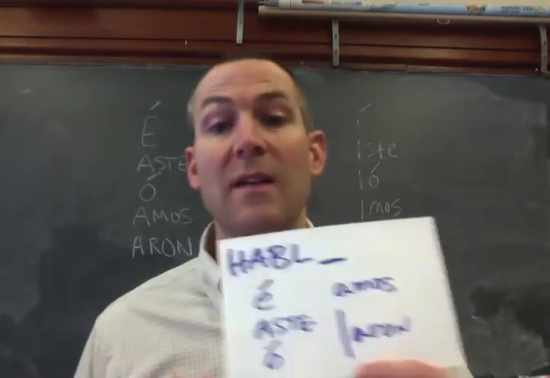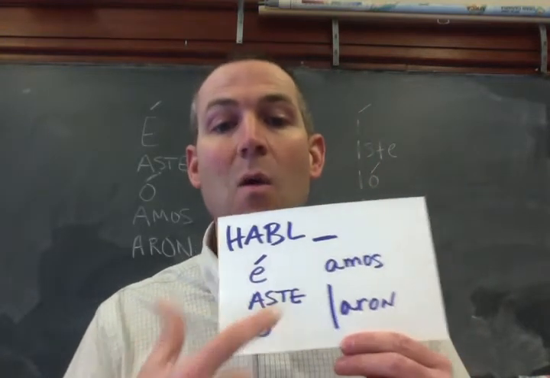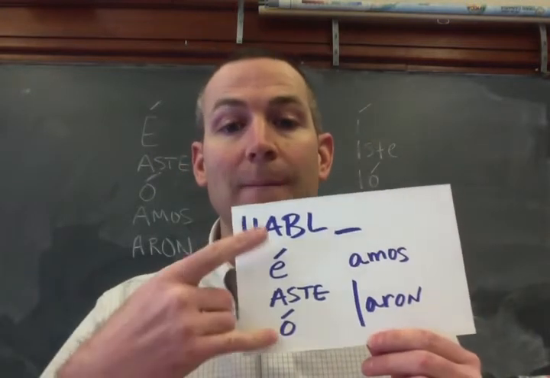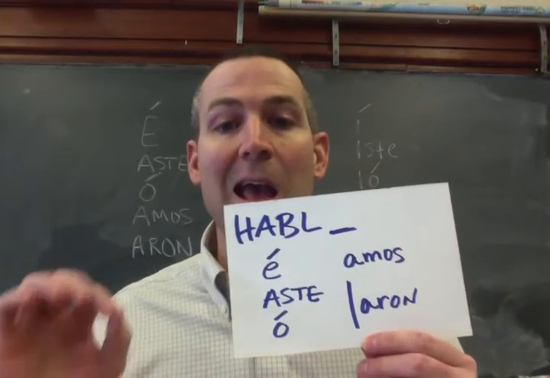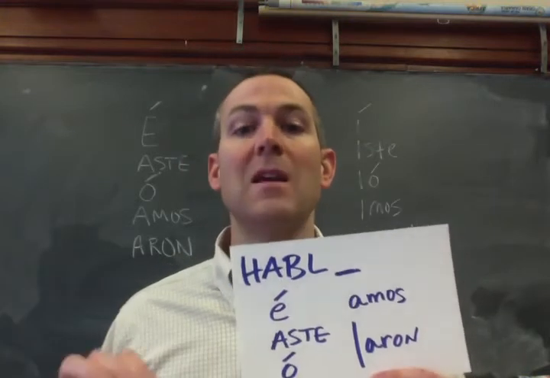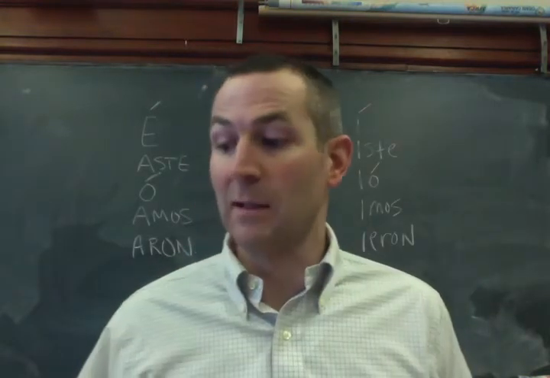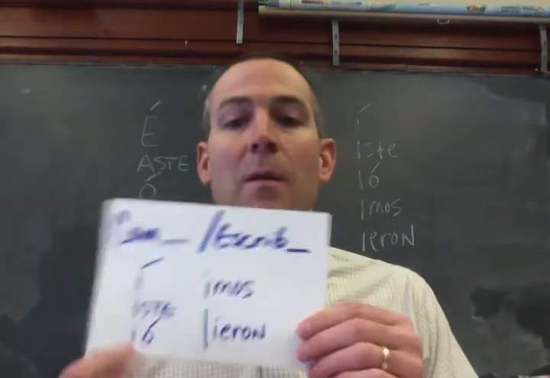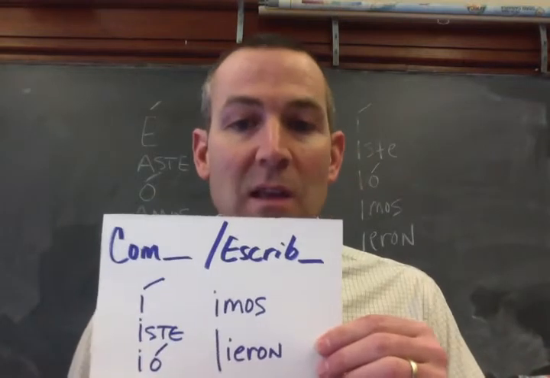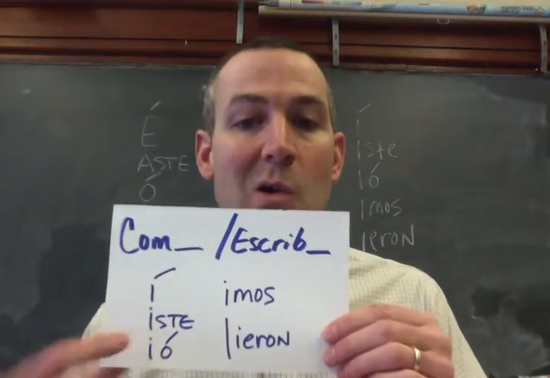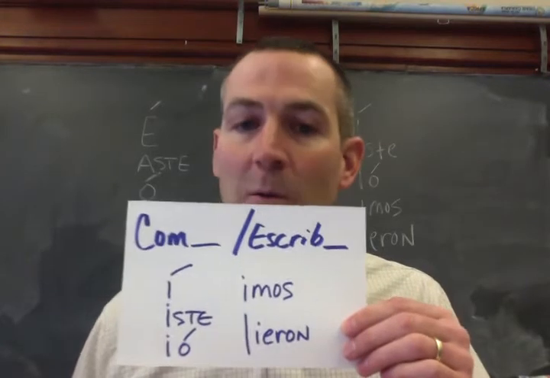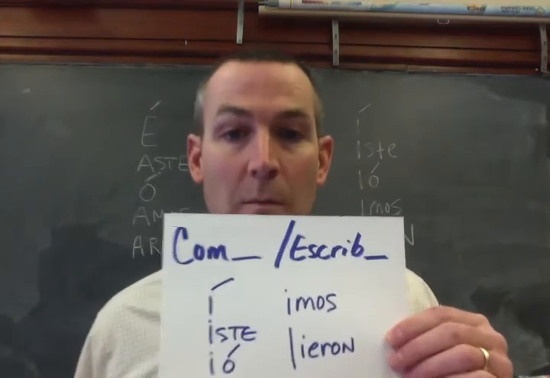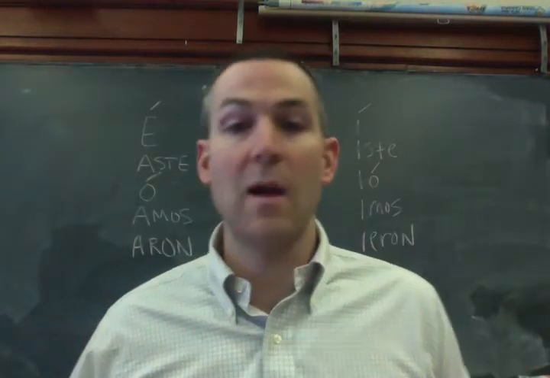Now, we know from looking at these that with a verb like hablar, an AR verb, I'm going to have a new set of endings. Those endings are aste, é, amos, aron. How many written accents do you need to worry about? These 2 right here, A and O. Very important that we hear that difference. Even more important that we see that difference. Comer and escribir, ER verb and IR verb, they've just got one set of endings that they keep in common. Iste, í, imos, ieron. How many written accents to worry about? Again, just the yo or the él, ella, usted form. Okay, 2 written accents to make sure that you're keeping track of.